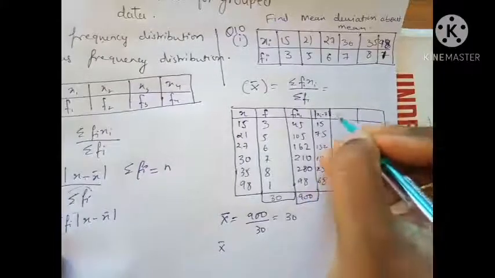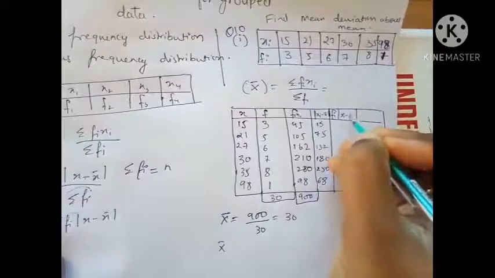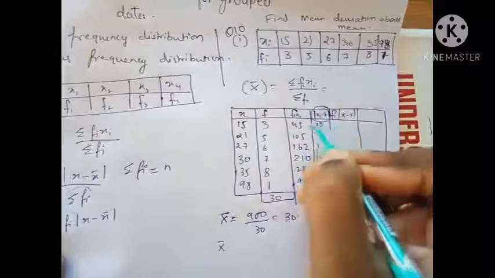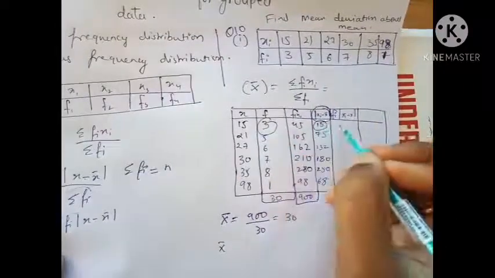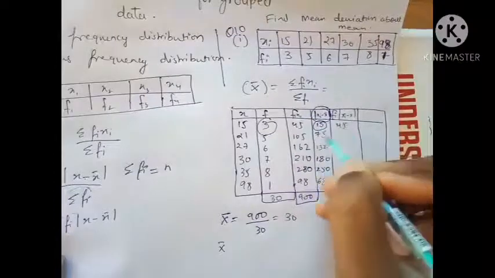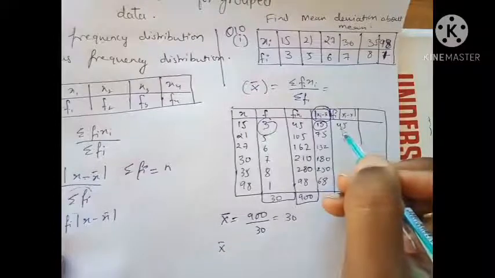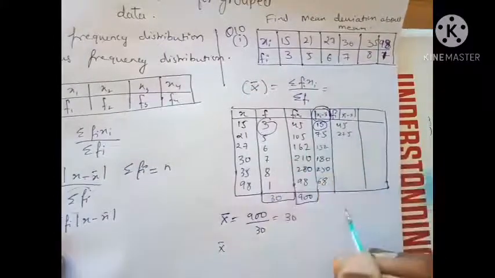Then I'll multiply fi into the deviation, and I'll get a column by multiplying these. So 3 into 15 gives 45, and 5 into 75 gives 225. Like this I'll get a number in each row.